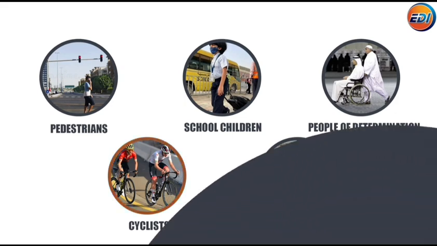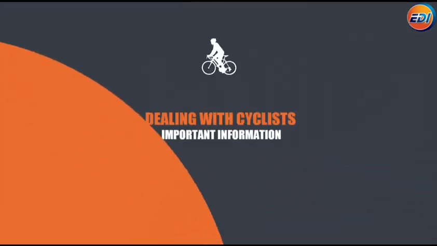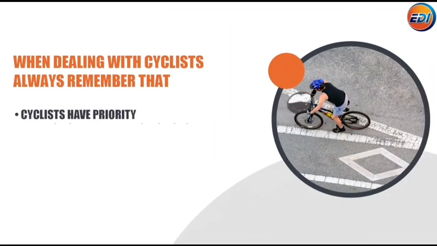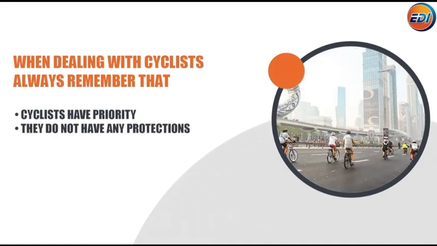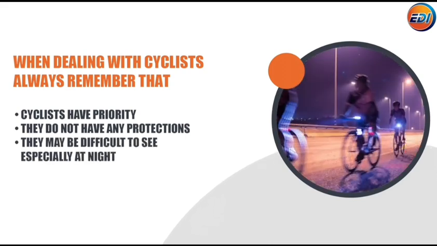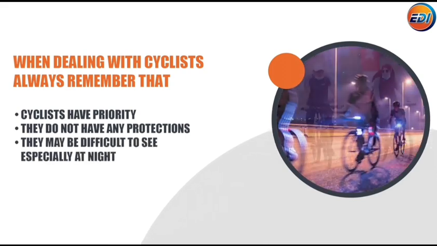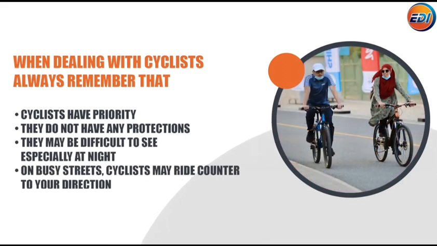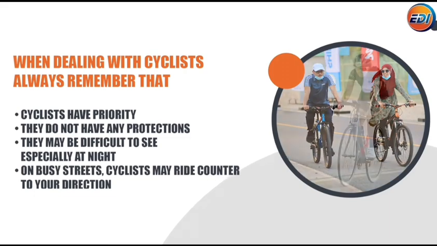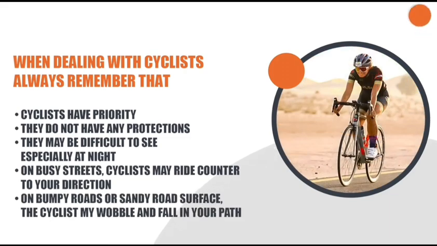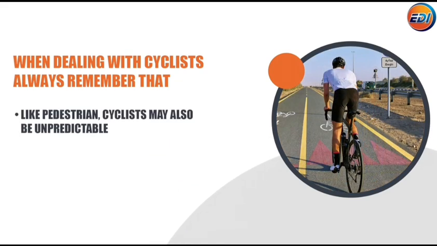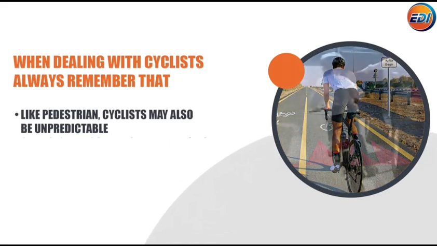Dealing with cyclists. When dealing with cyclists, always remember that cyclists have priority. They do not have any protections, unlike drivers or passengers in the car. They may be difficult to see, especially at night. On busy streets, cyclists may ride counter to your direction. On bumpy roads or sandy road surfaces, the cyclist may wobble and fall in your path. Like pedestrians, cyclists may also be unpredictable.